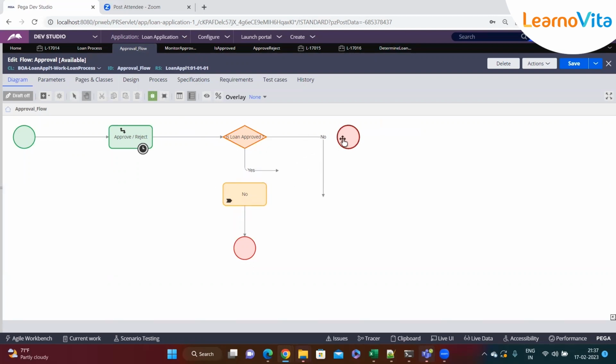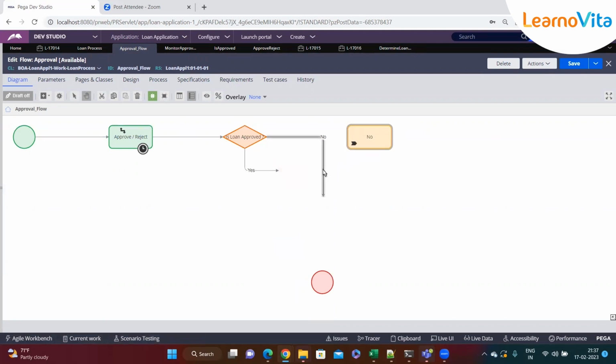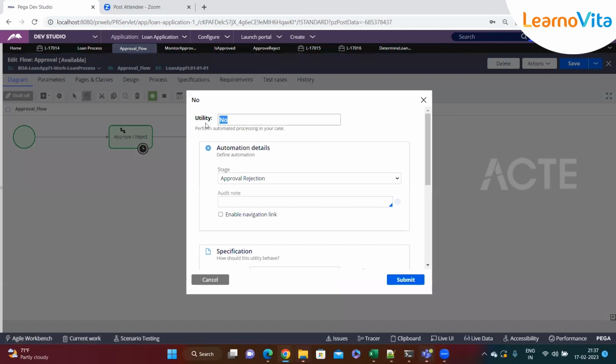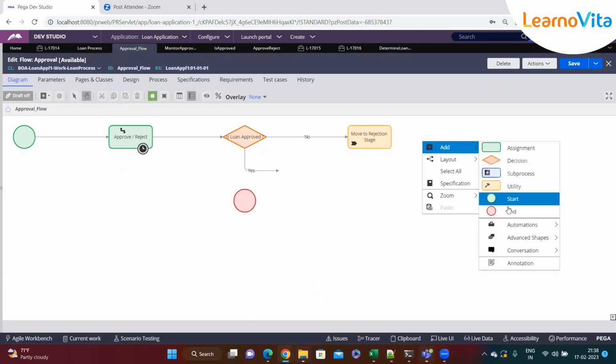For example, if the loan approval is no, meaning the loan is not approved, then I want to go to this rejection stage. So I'll change this to move to rejection stage. I'm moving into the rejection stage, and after that I'll end the process.